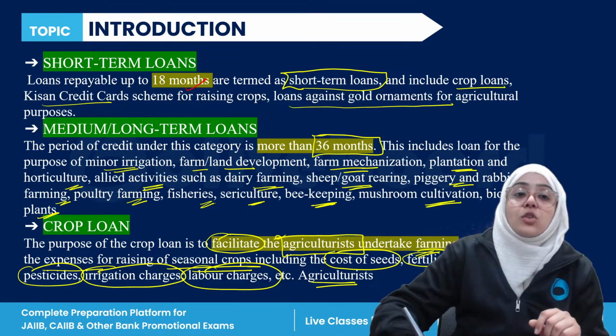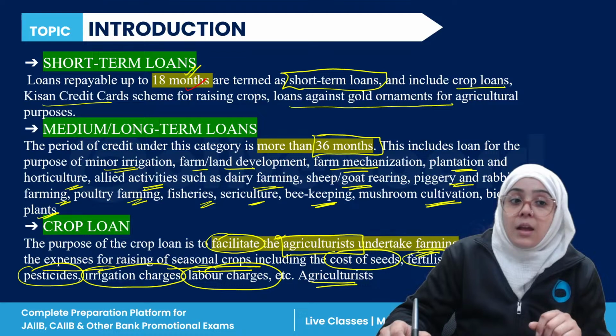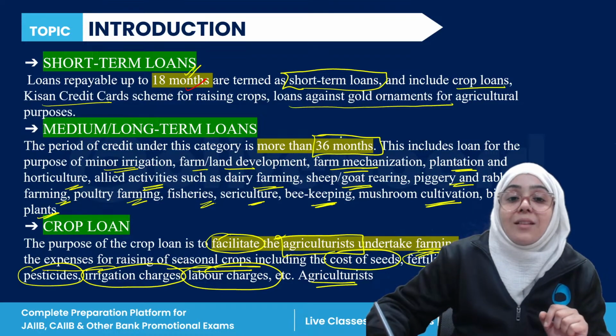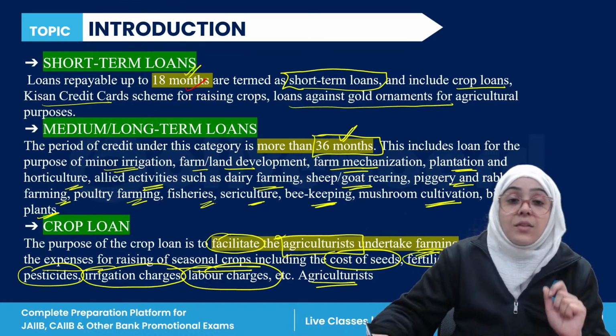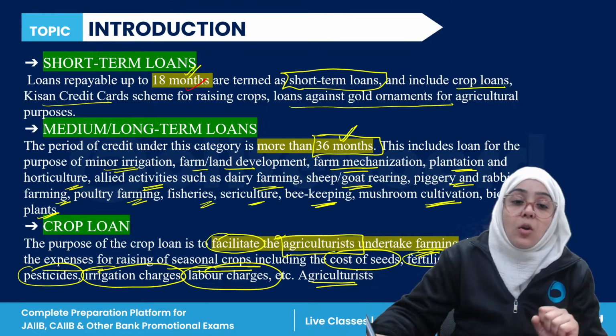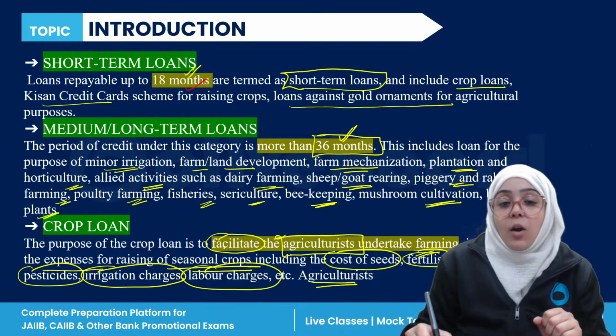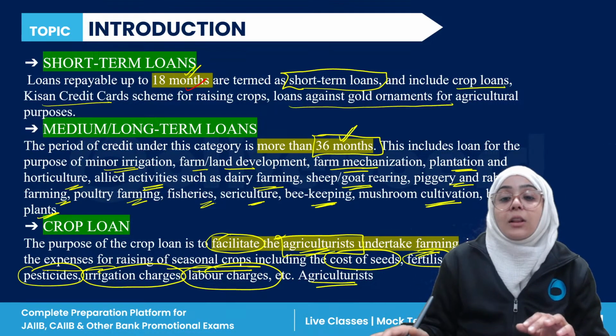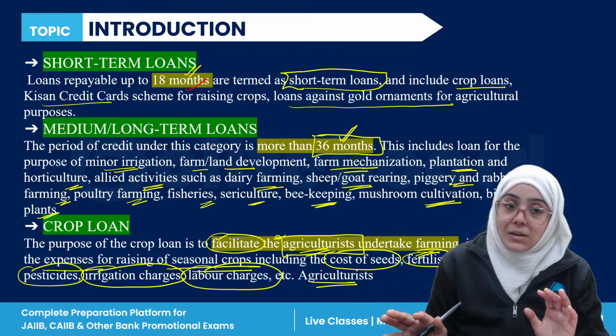So there is a short term loan which is repayable up to 18 months. There is a medium to long term loan which is more than 36 months. There is crop loan. Crop loan, which is actually for what? Which is actually for undertaking farming activities, right?